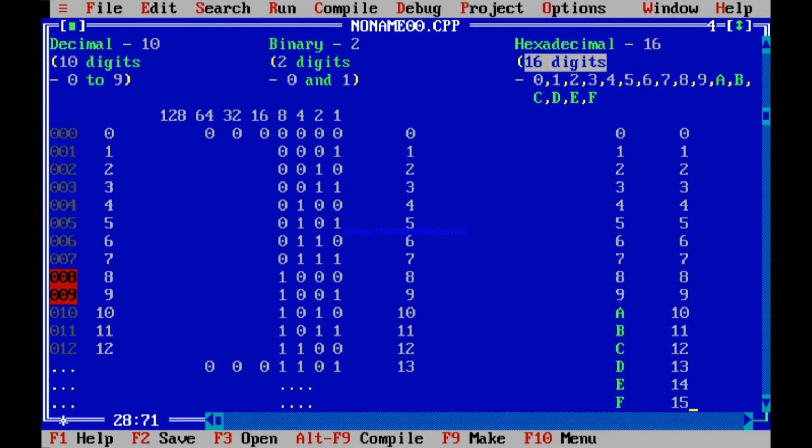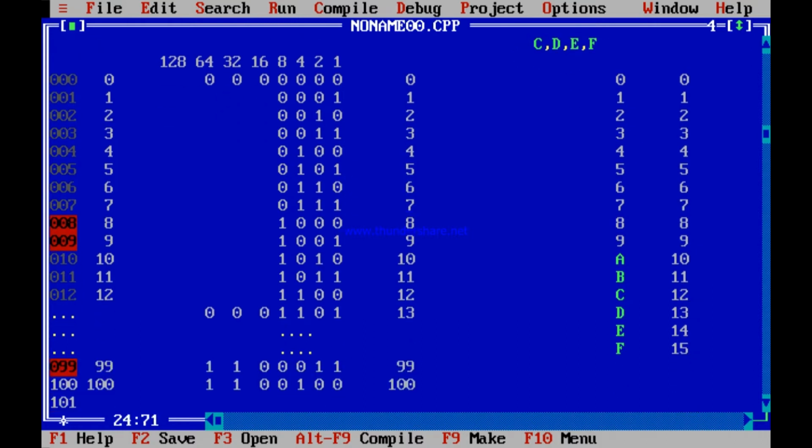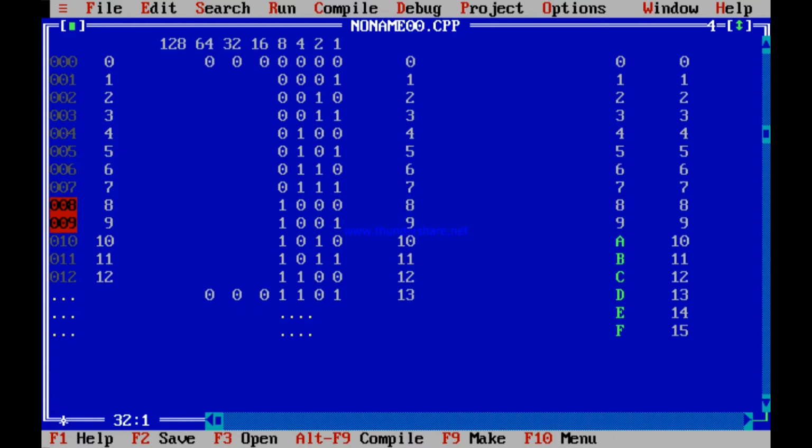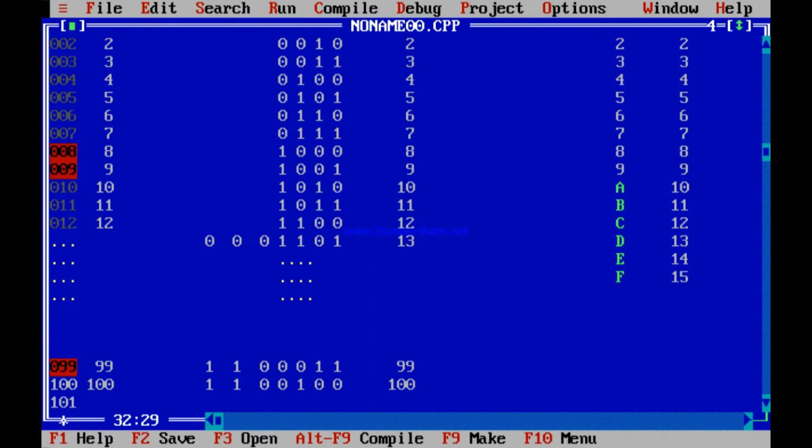So check out, A, B, C, D, E, F will mean 10, 11, 12, 13, 14, 15. Do you understand this? I put some gaps here so that things are easy to understand. These dots mean you continue from 13 and so on up to 99 and so on. But here F means 15.